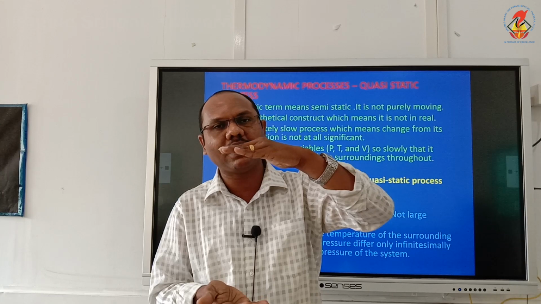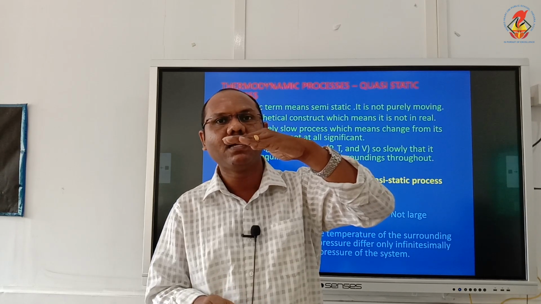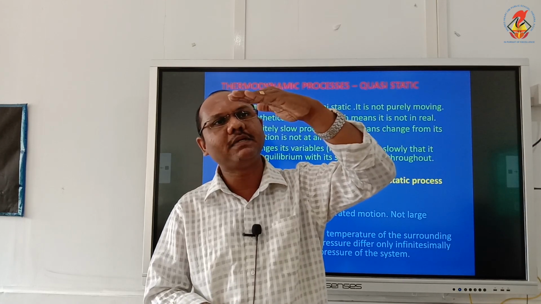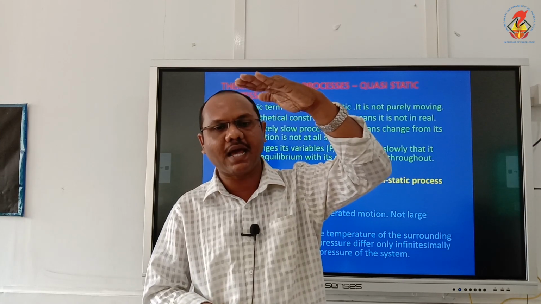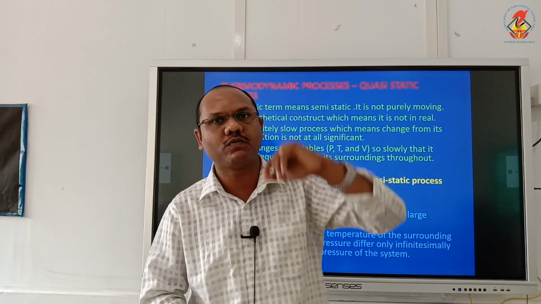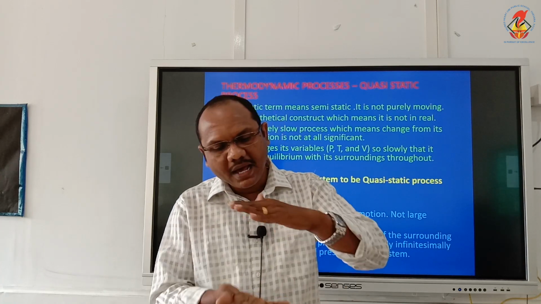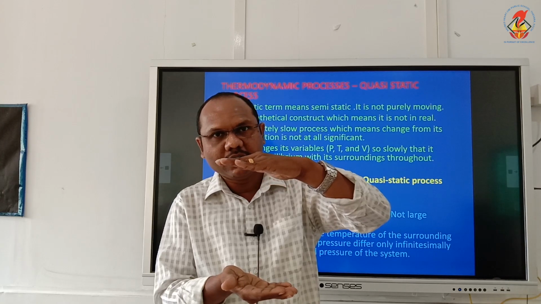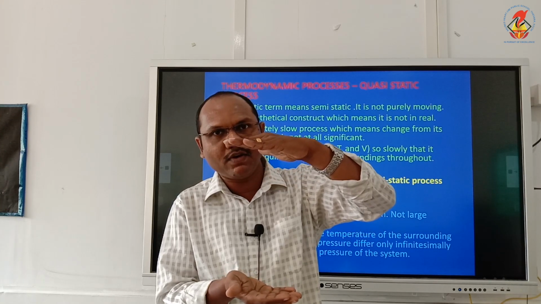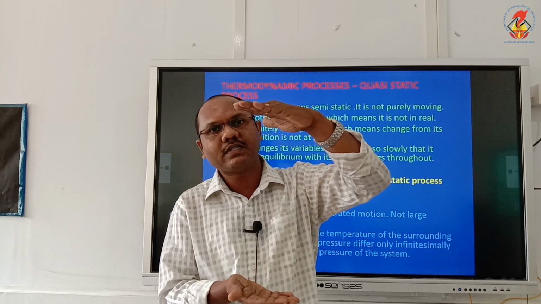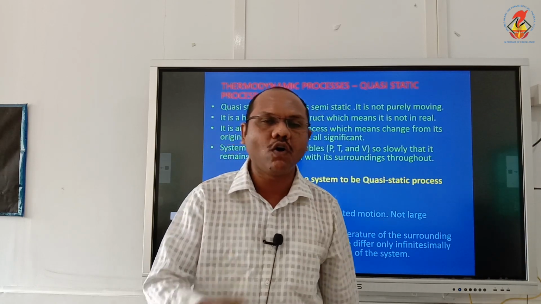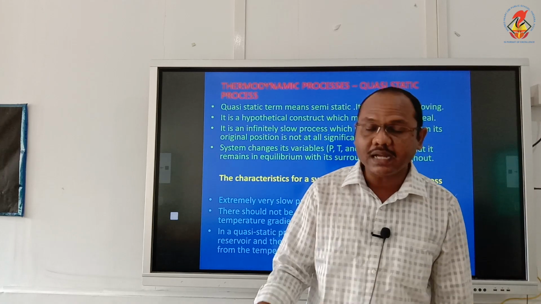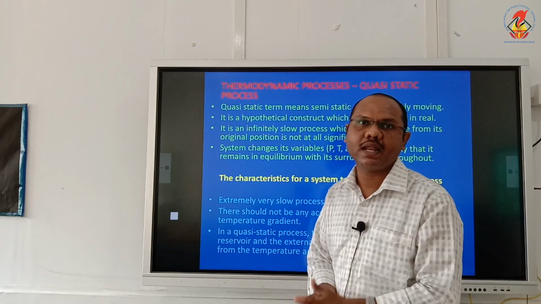And when the 1000th mass is removed, the piston will be at this position and the gas is maximally expanded. But at every stage of this expansion, the process is very slow, so that the gas will always remain in thermal equilibrium, and we can say it is also in thermodynamic equilibrium.